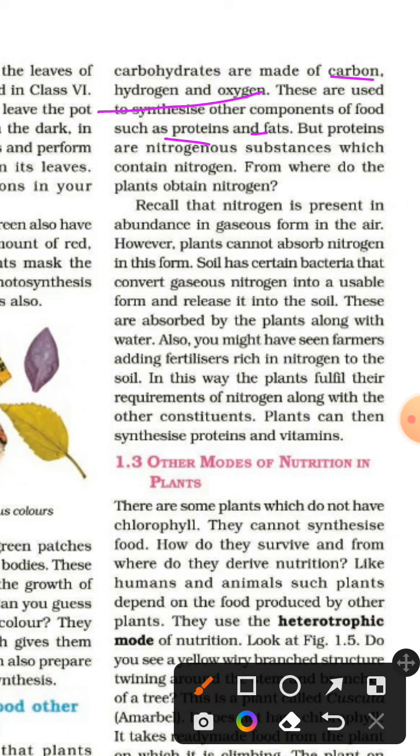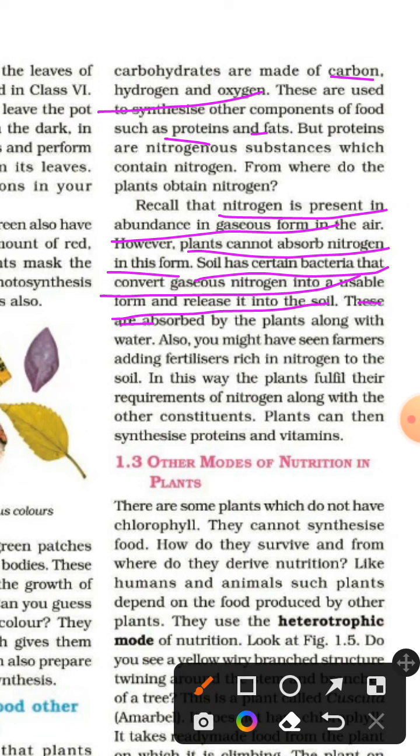Nitrogen is present in abundance in gaseous form in the air, but plants cannot absorb nitrogen in this form. But soil has certain bacteria that convert gaseous nitrogen into a usable form and release it into the soil. These are absorbed by plants along with water. Also, fertilizers rich in nitrogen are added by the farmers in the fields.